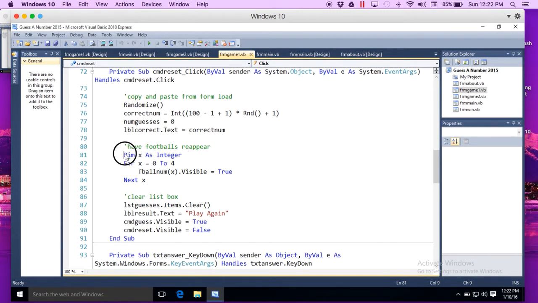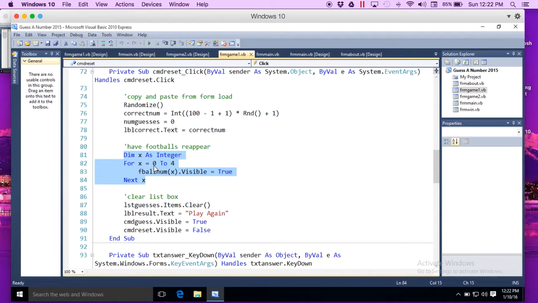I use an array. Dim x as integer, so I set up a quick variable x for x equals 0 to 4. Remember, to a computer, 0 to 4, for us 1 to 5. Fball num x visible true, next x. So it starts with x equals 0, makes fball num 0 visible true. That's my first football.